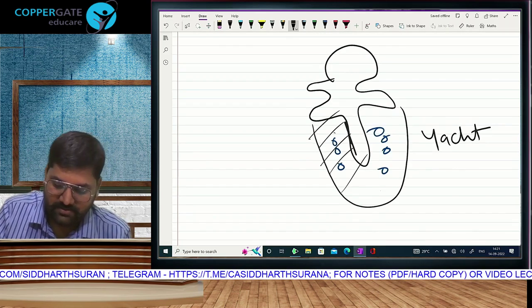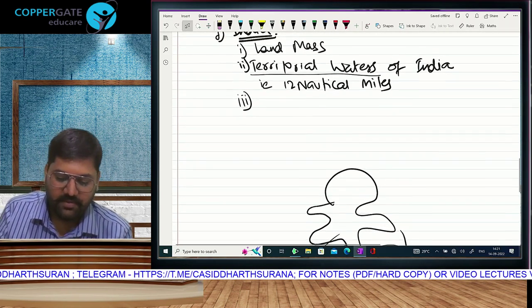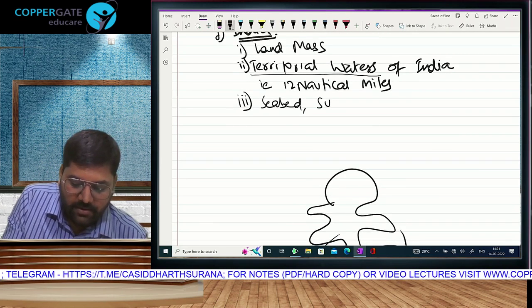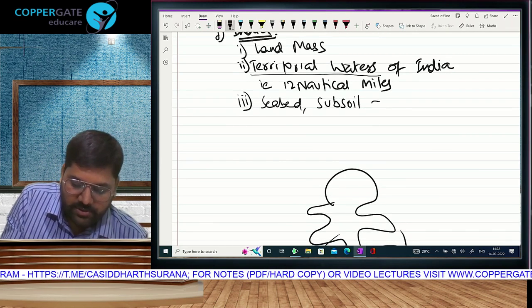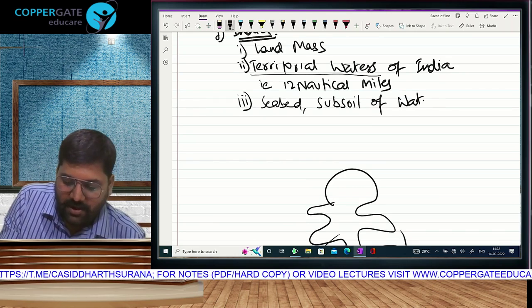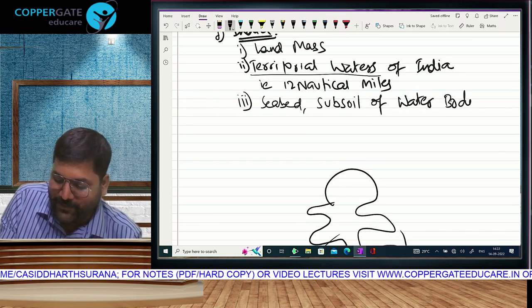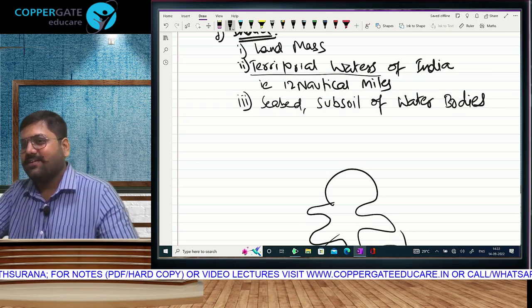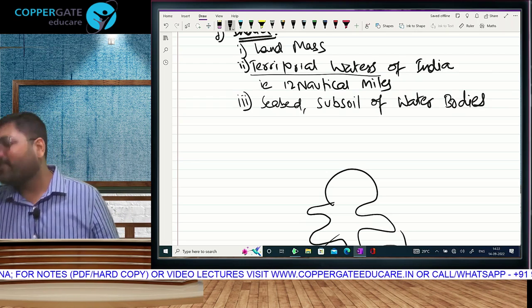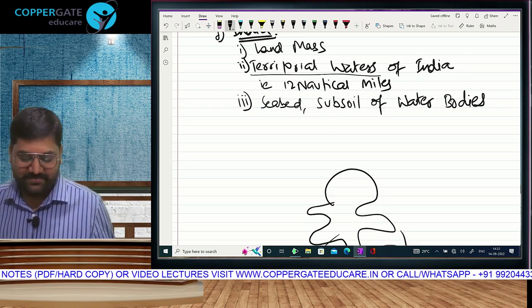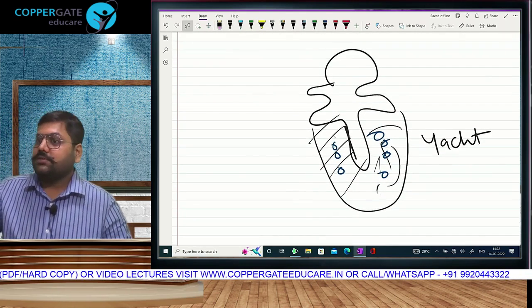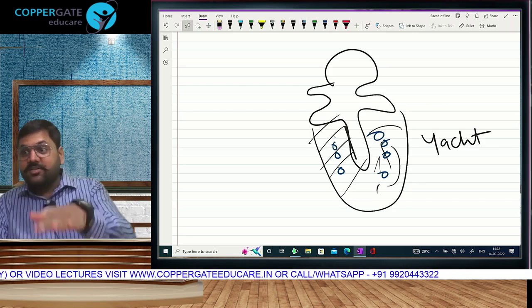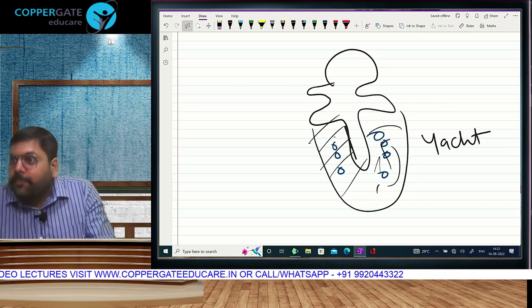12 nautical miles. If you are in the seabed or the subsoil... seabed or subsoil of the water bodies. In the water bodies, you can be on the surface. You can be submerged inside the water right up to the seabed.